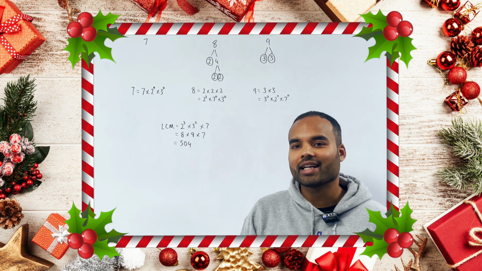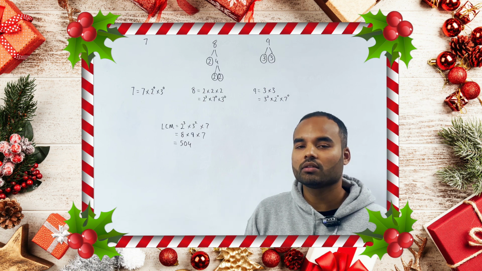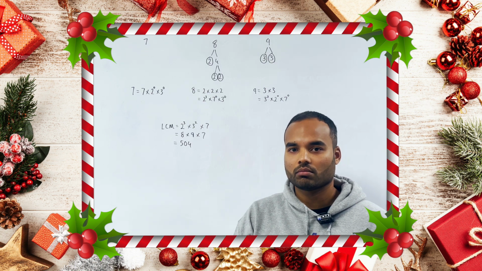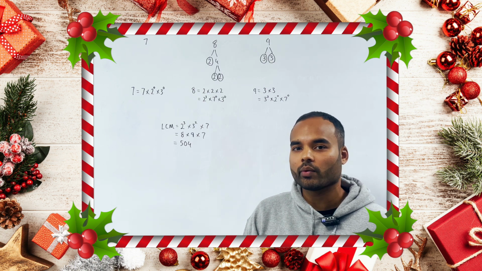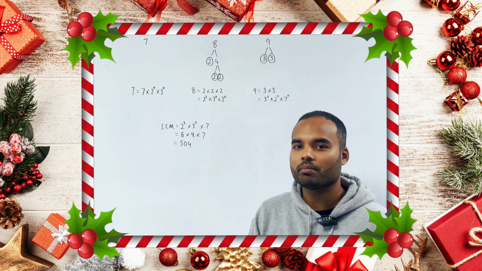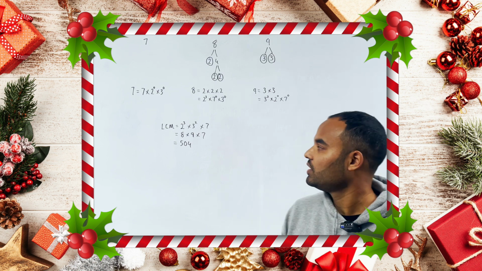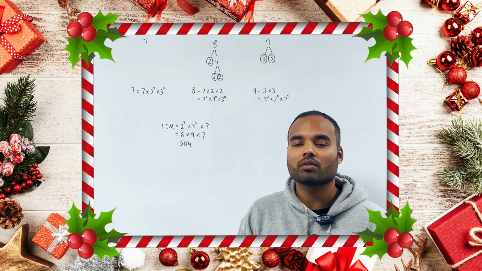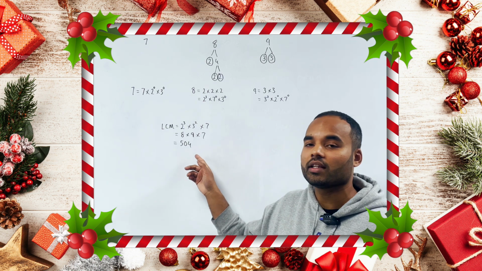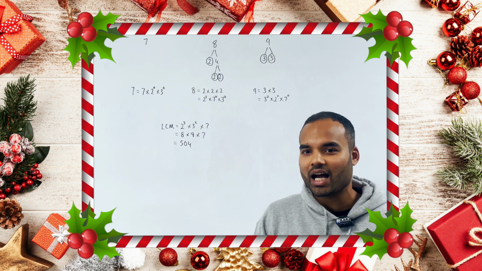That means that the next time the lights flash together is 504 minutes after they first flashed. Now, they were plugged in at 9 a.m., so they all flashed together. We were asked what time they will all flash together, so I need to convert this 504 minutes into hours and minutes.